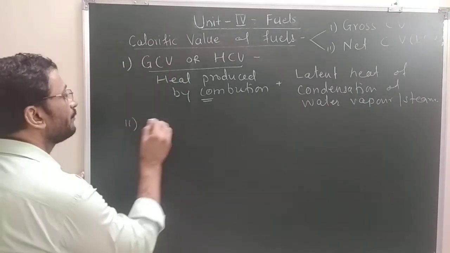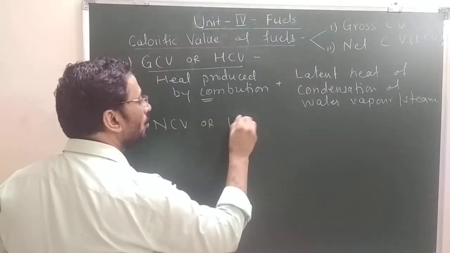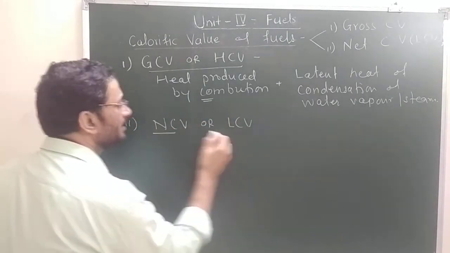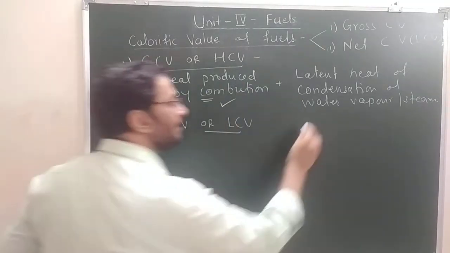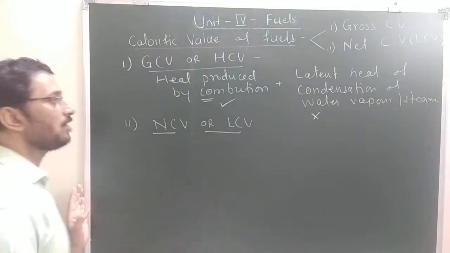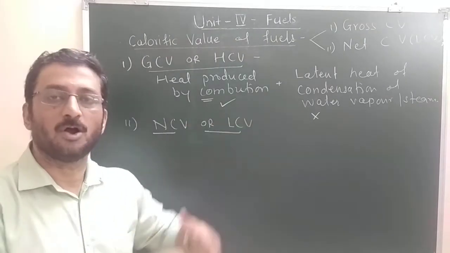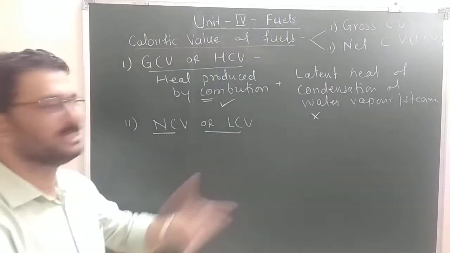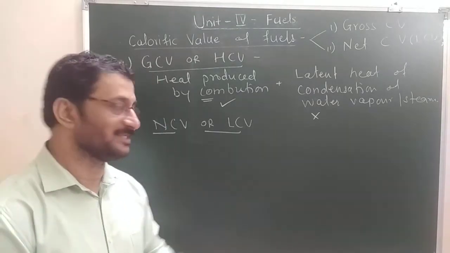In case of net calorific value, or low CV, we consider only the combustion heat. The latent heat may not be considered, meaning the steam obtained is allowed to go away with other hot combustion gases, maybe along with CO2, maybe along with SOx and some other gases, isn't it?